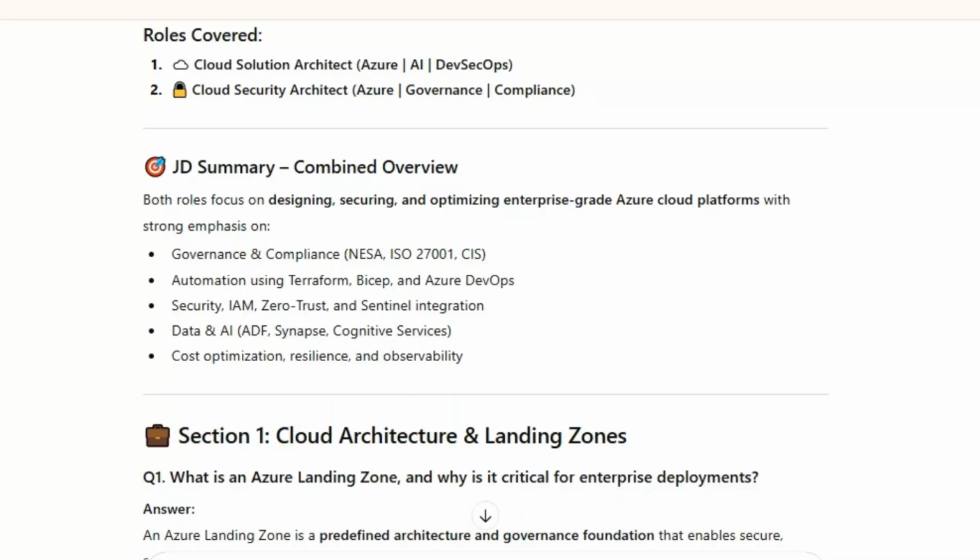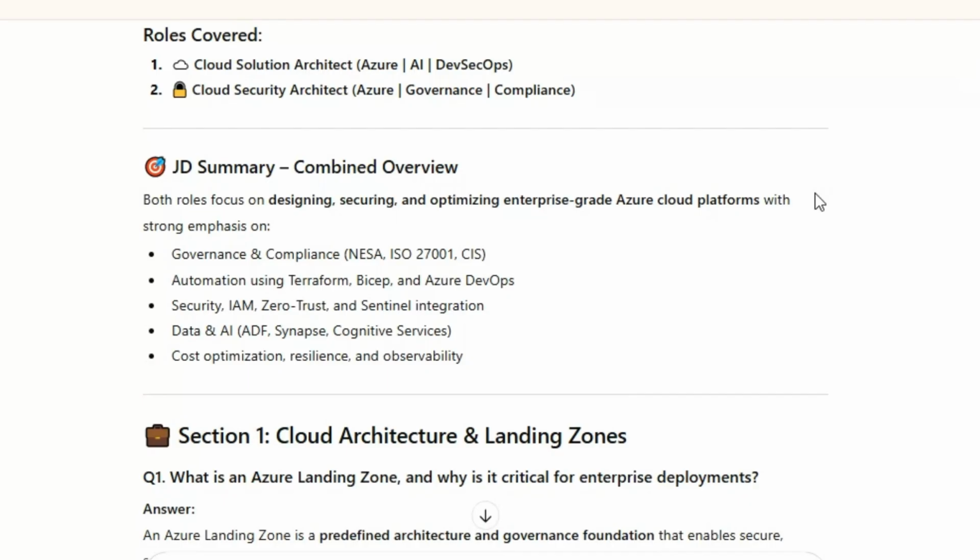Topics covered: Cloud Solution Architect, Azure AI, DevSecOps, Cloud Security Architect, Azure Governance and Compliance. Direct Hit JD Summary, Combined Overview. Both roles focus on designing, securing, and optimizing enterprise-grade Azure cloud platforms with strong emphasis on governance and compliance, NESA,